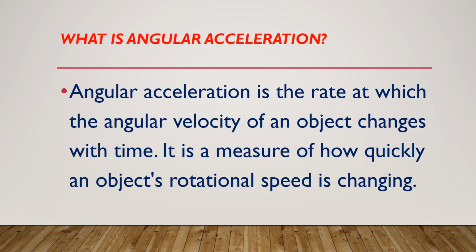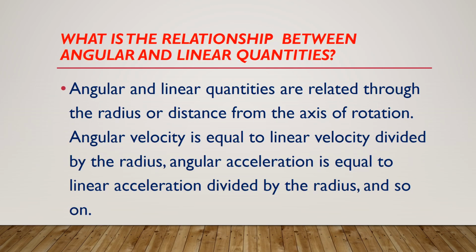What is angular acceleration? Angular acceleration is the rate at which angular velocity of an object changes with time. It is a measure of how quickly an object's rotational speed is changing. What is the relationship between angular and linear quantities? Angular and linear quantities are related through radius or distance from the axis of rotation. Angular velocity is equal to linear velocity divided by the radius. Angular acceleration is equal to linear acceleration divided by the radius, and so on.